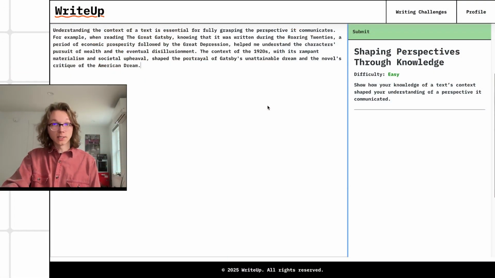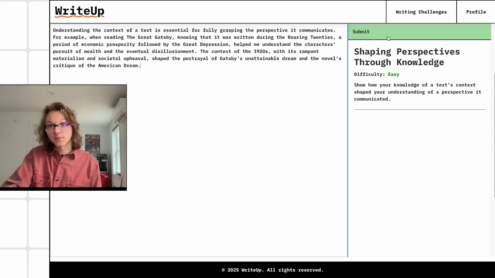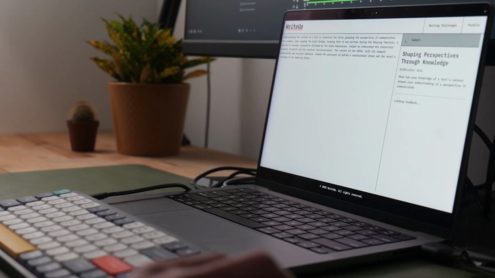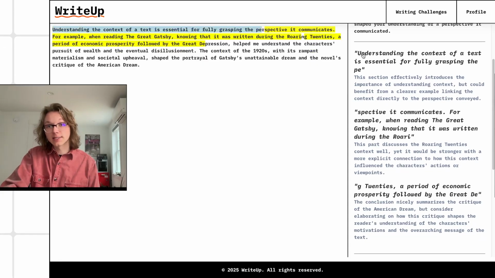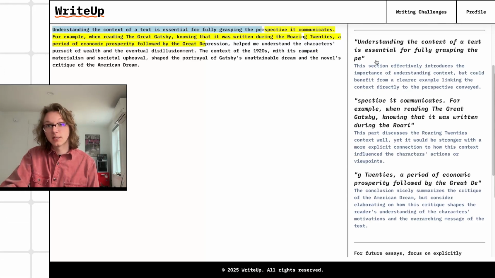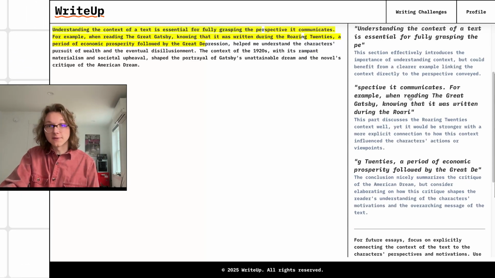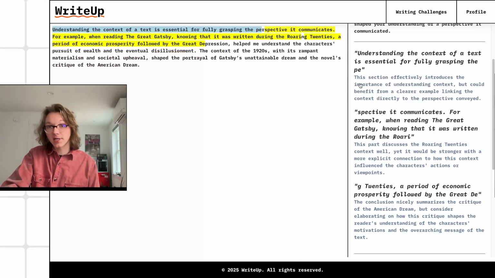I've sped ahead a little bit, and I've filled out this whole thing with a response, and we're going to go ahead and submit it. It's going to take a second and load. It's going to give us some feedback. It's going to go ahead and select specific areas of the text and highlight them. Here it's selected, understanding the context of a text is essential for fully grasping the perspective it communicates. So it has selected this first sentence, and it's given us some specific feedback on that section.